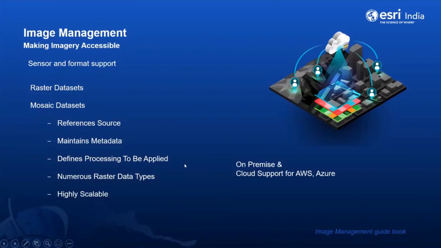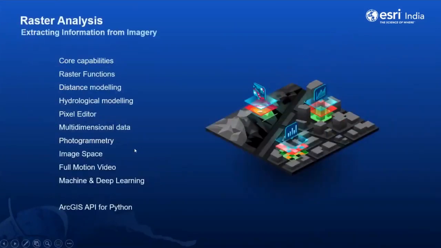So once you have all this data available for you, I understand that this is one of the sections which most of you would be very keen to know: extracting information from imagery. ArcGIS Pro provides various functions, tools, and capabilities for image and geospatial analysis in the following areas.